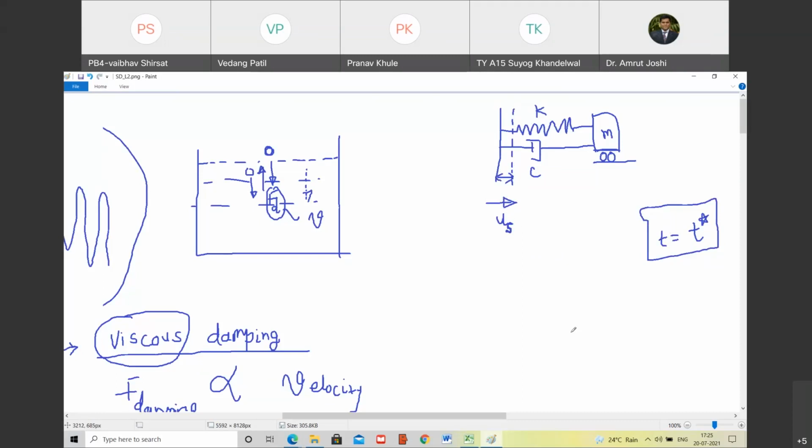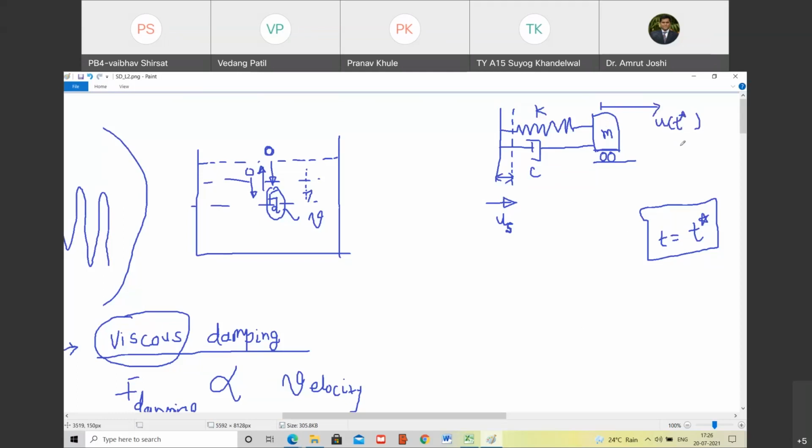And this mass has also moved by the distance u of t star. It is not u into t star. T star is the argument of the function. u is a function of time.